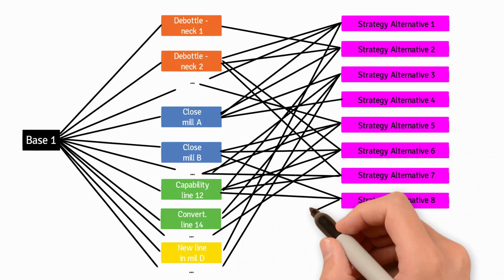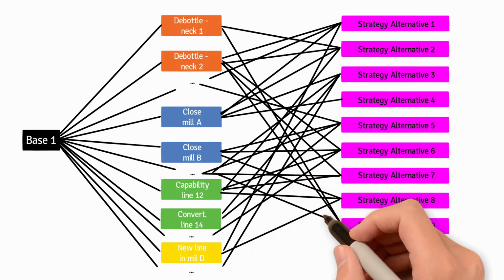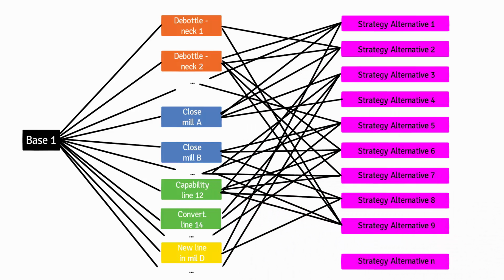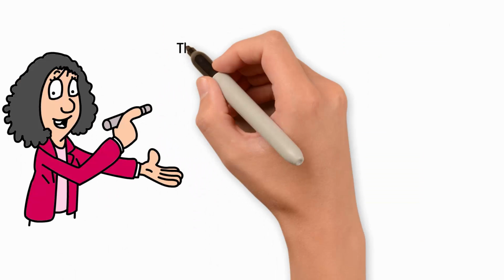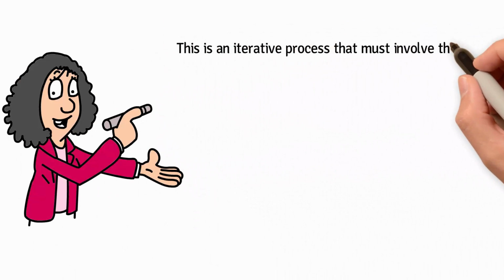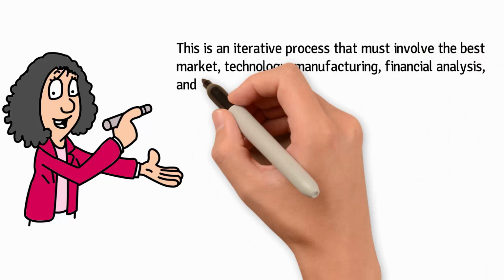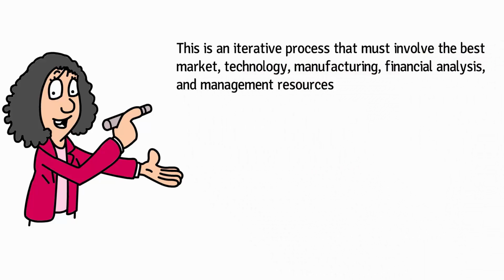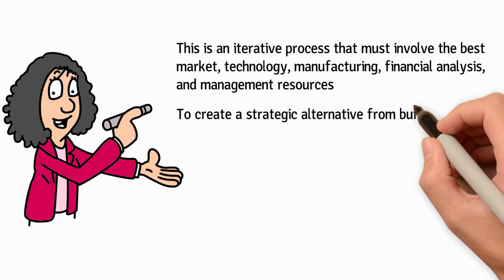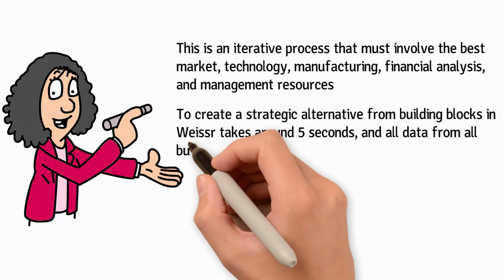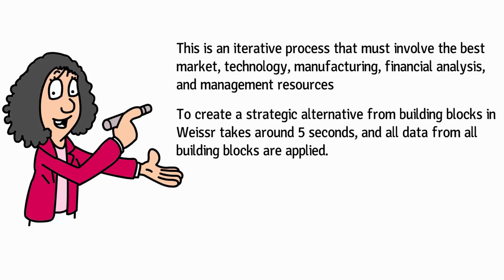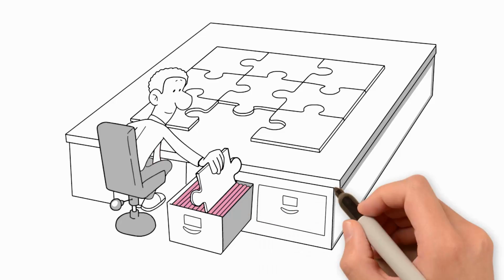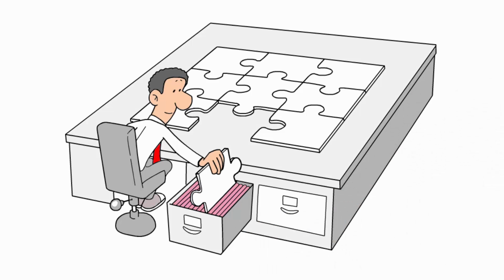How do you deal with a declining market? Line closures, conversions, plant closures? And how should these be prioritized over time? This is an iterative process that must involve the best market, technology, manufacturing, financial analysis, and management resources. To create a strategic alternative from building blocks in Weissr takes around 5 seconds, and all data from all building blocks are applied. However, each combination of building blocks may need an import from your linear programming tool with the same asset settings regarding capacities and capabilities.